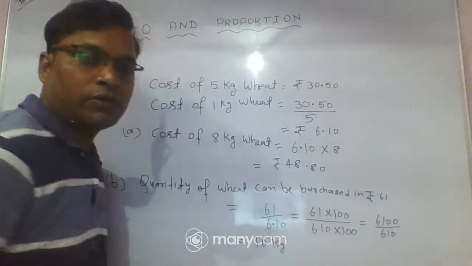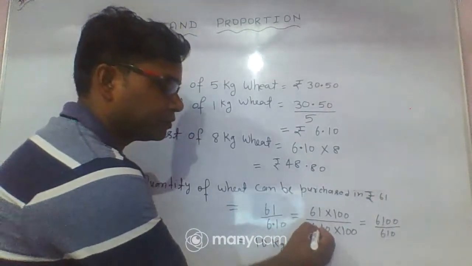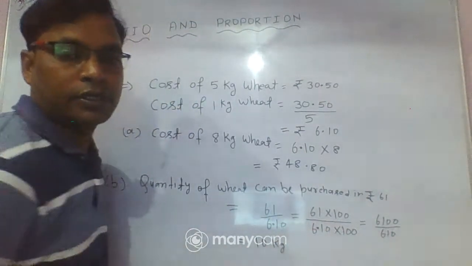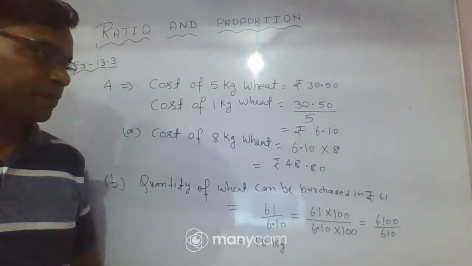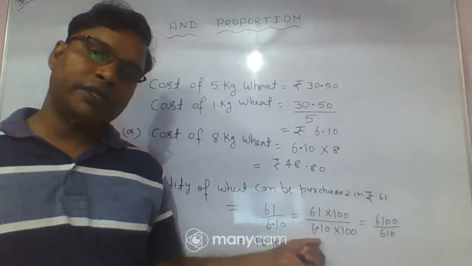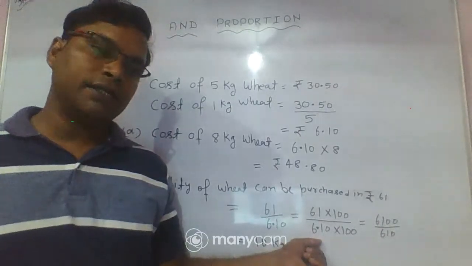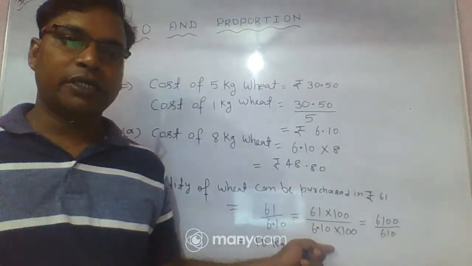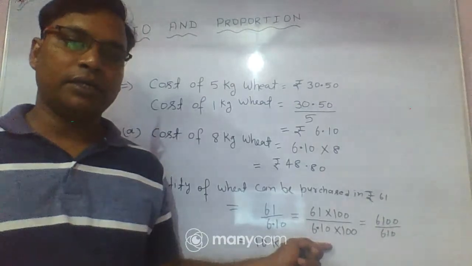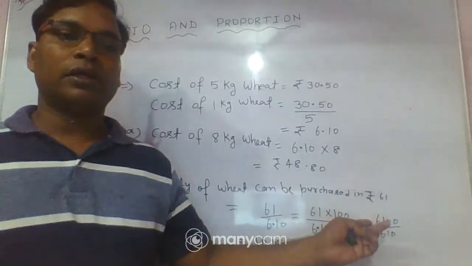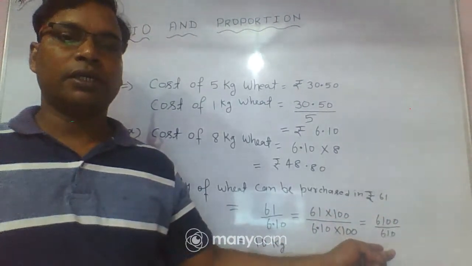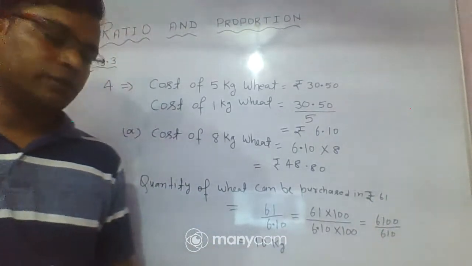Okay, so we divide 61 by 6.1, this 6.1 is the cost of 1 kg wheat, and first we remove the decimal. For this we multiply both numerator and denominator by 100.